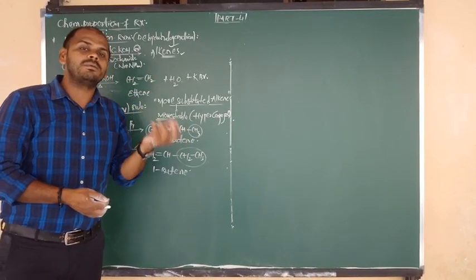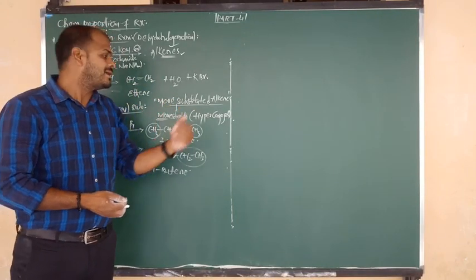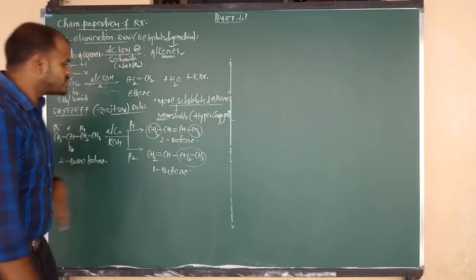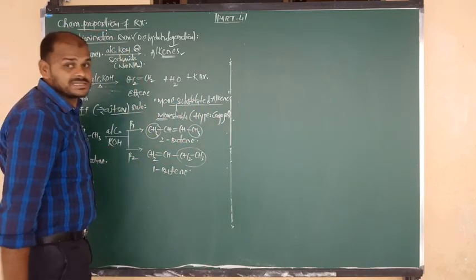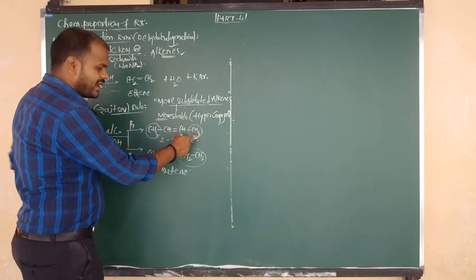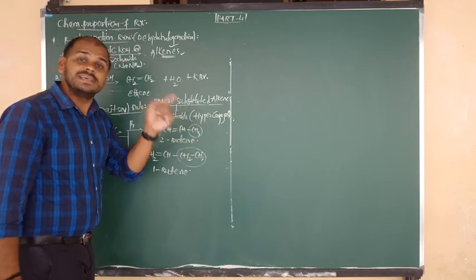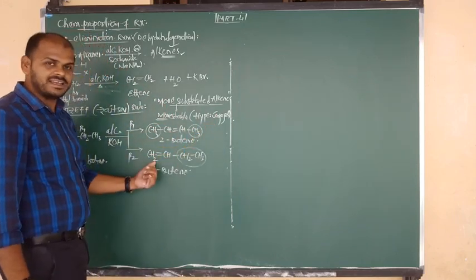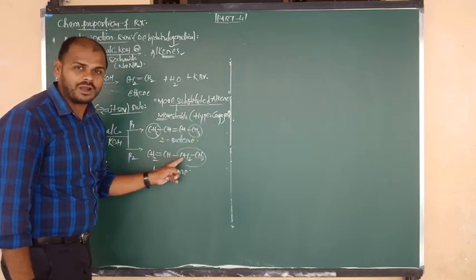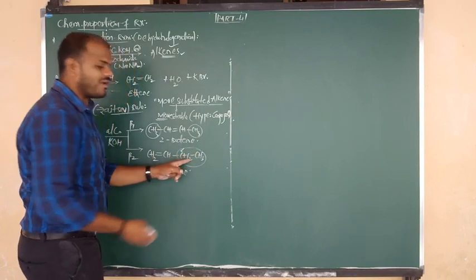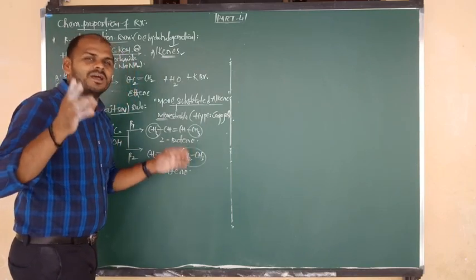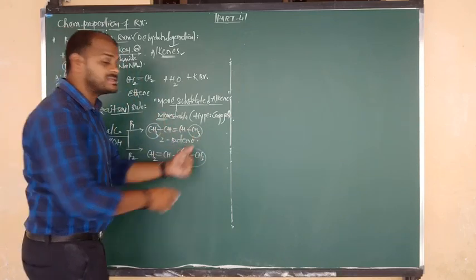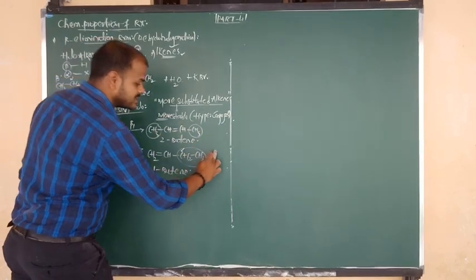As the number of available alpha hydrogens increases, the hyperconjugative structures, meaning resonance structures, increase. So by using the first one, how many structures will we get? 3 alpha hydrogen, 3 alpha hydrogen, total 6 alpha hydrogen. 6 plus 1 means total 7 structures. But here, see Nana, only 2 alpha hydrogen. 2 plus 1 means 3. So possible hyperconjugative structures are 3. Here possible structures are 7. Here possible structures are only 3.